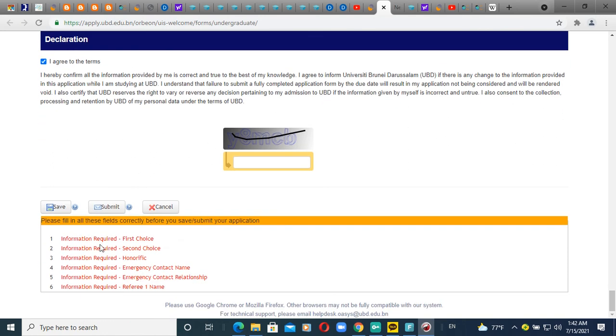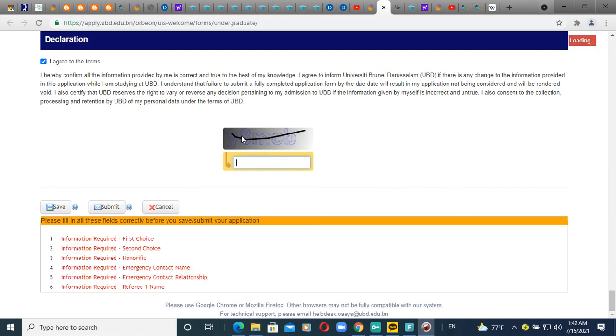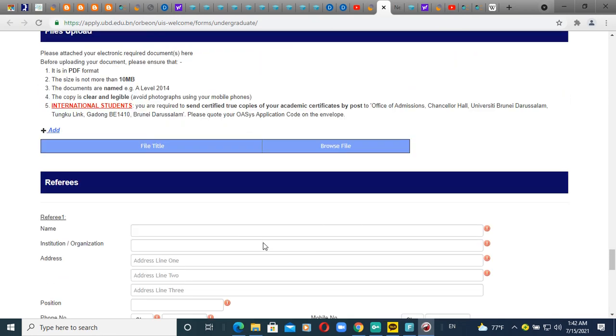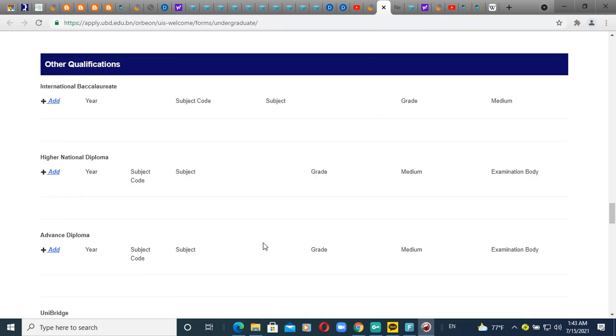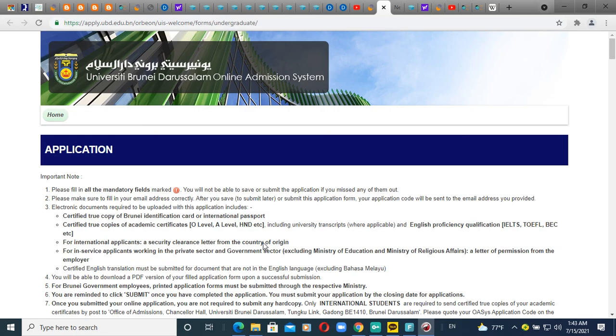And then before submitting, please check one more time whether every section is complete or not. And then you have to use this code number like Y8MCB, something like that. Whatever you can see in here, you put here, and then finally just click submit. Okay, so this is the whole process of application for undergrad or application for bachelor. So I hope you guys understand how you can apply for this scholarship.